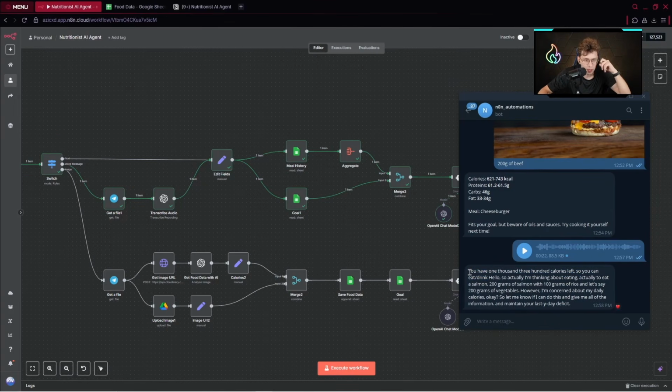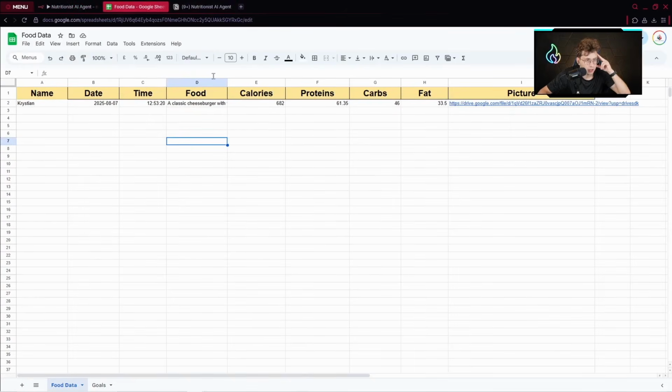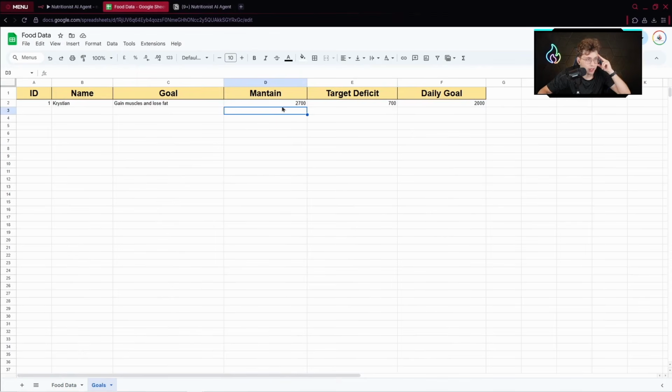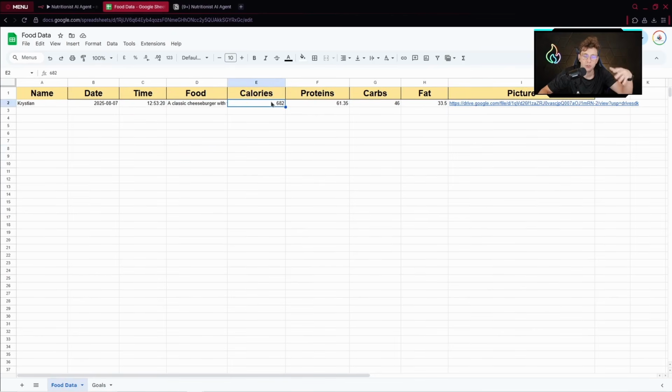However, here you can see it counted the calories for us really well, and it's totally nice because right there, let me see. We've got maintain 2,700. However, the target deficit is 700. So that's why we've got a daily goal, which is 2,000. And the previous meal had 682 calories. So it worked in the proper way.